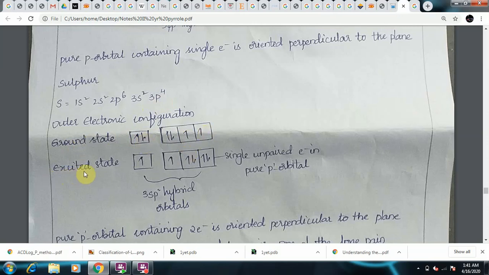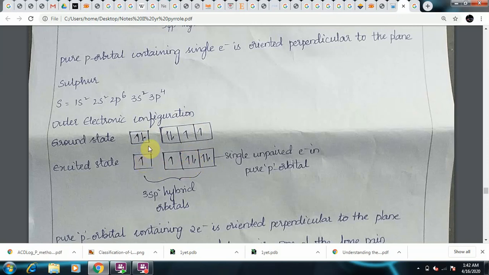In the excited state, the electrons present in the px and s orbitals will jump into px, py and pz to form two lone pairs of electrons in the pure p orbitals. In the p orbitals, they form two lone pairs of electrons. These are the orbitals which are holding the lone pairs of electrons.